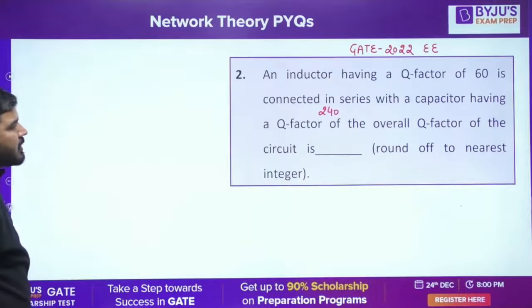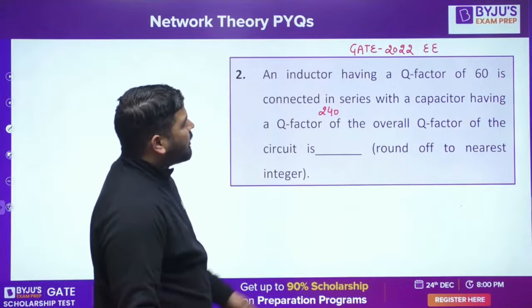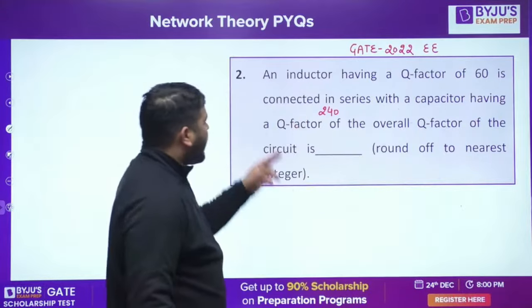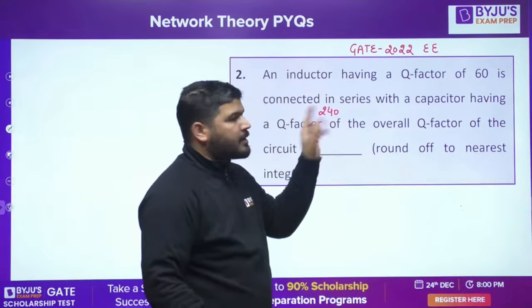Okay, now let's proceed with the next question, guys. In this question, it is given that the inductor having Q factor of 60 is connected in series with a capacitor having Q factor of, I don't know what this number is.